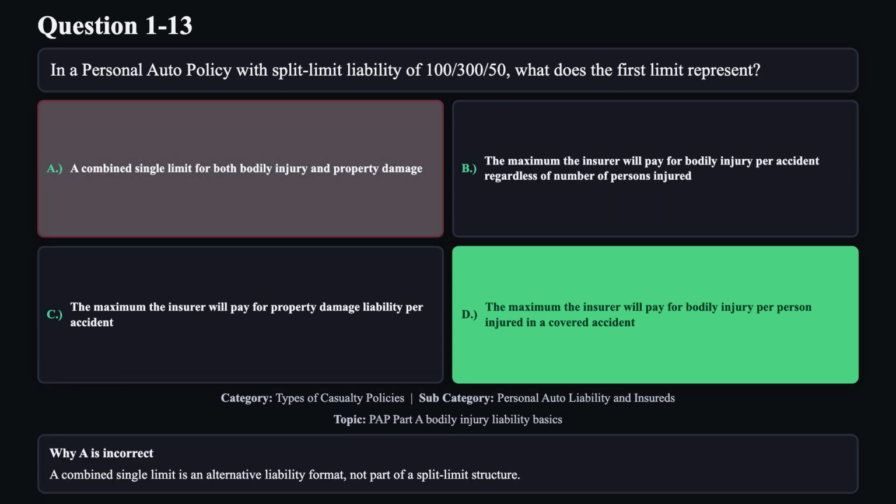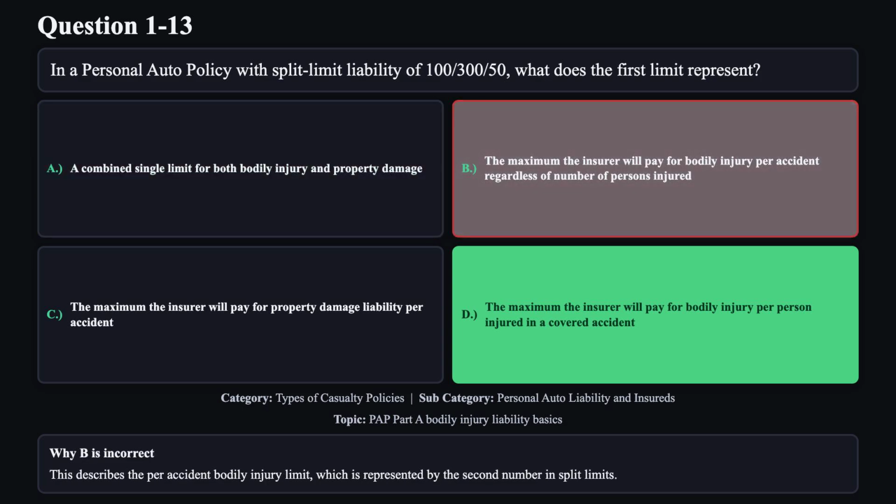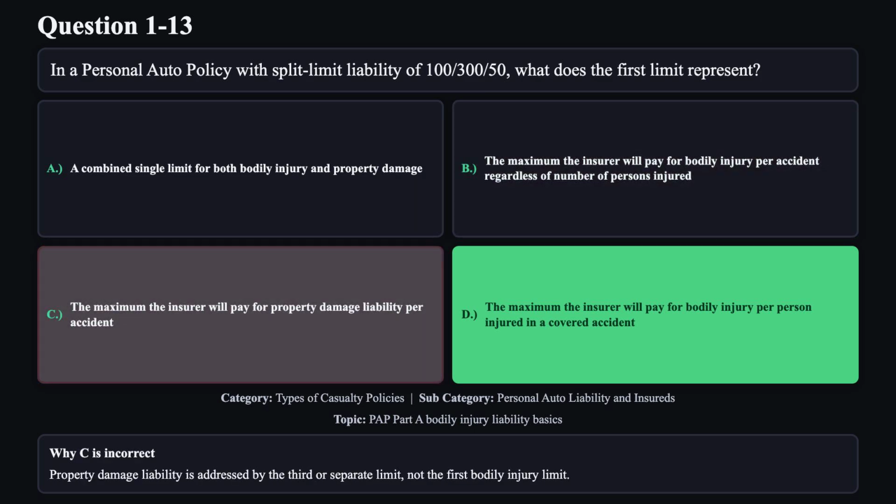Reason A is not correct. A combined single limit is an alternative liability format, not part of a split limit structure. Reason B is not correct. This describes the per accident bodily injury limit, which is represented by the second number in split limits. Reason C is not correct. Property damage liability is addressed by the third or separate limit, not the first bodily injury limit.